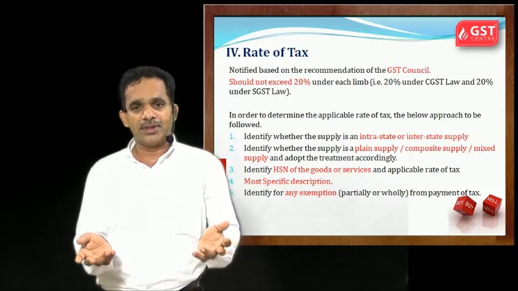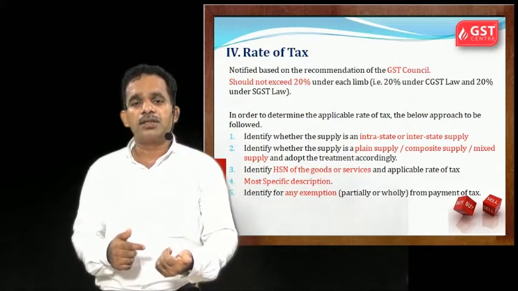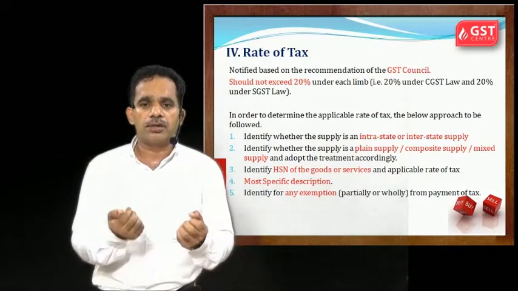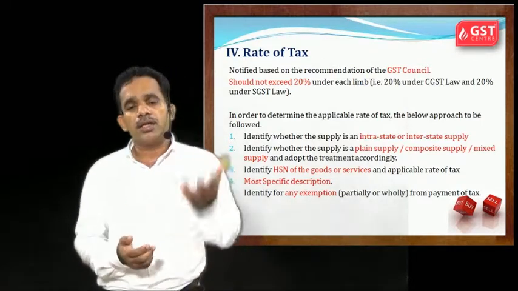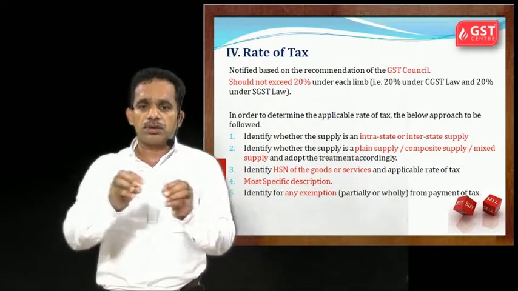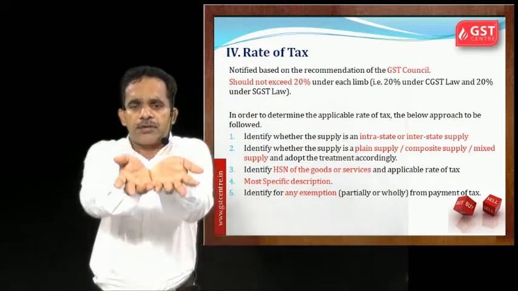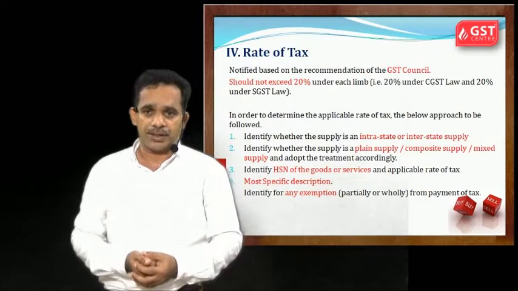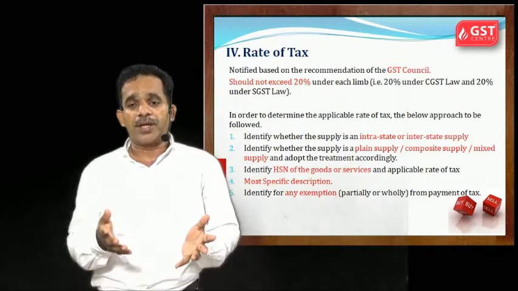What does it mean? If you are simply selling a juice can, then it will be a plain supply. But if you are mixing some fruits in a basket, it is called composite supply or mixed supply. Mixed supply it will be.